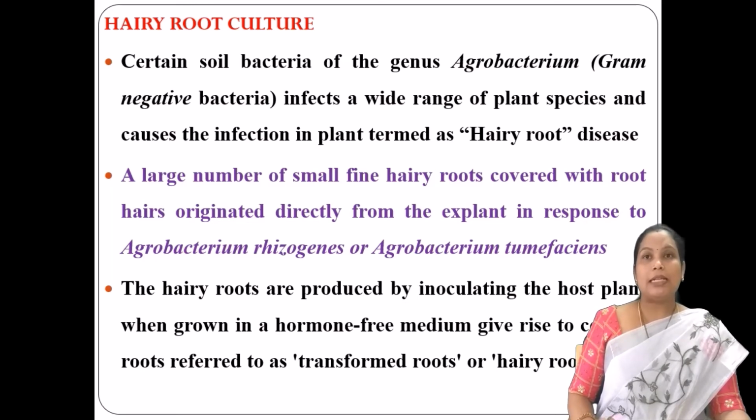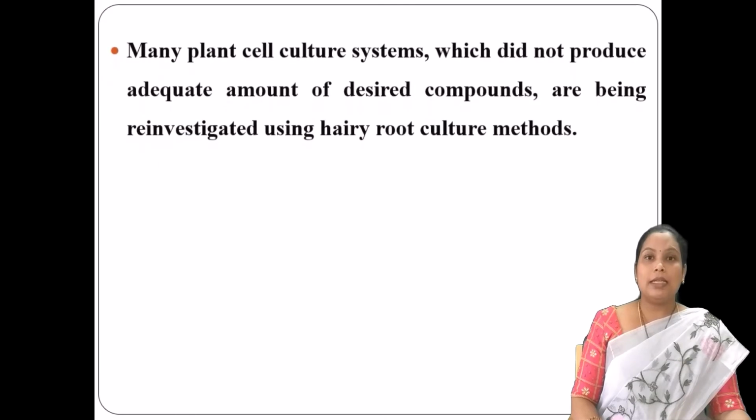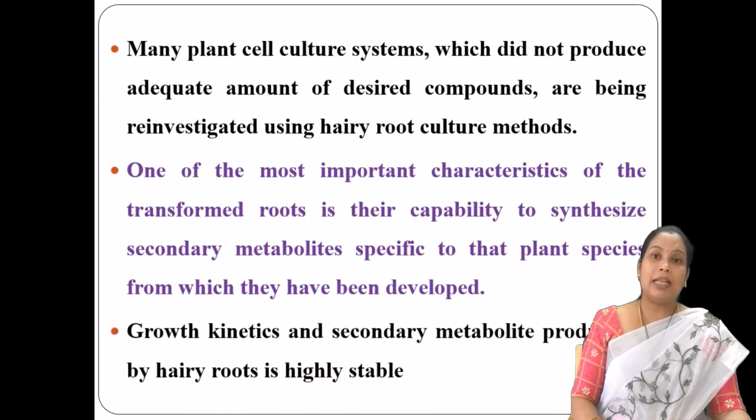We usually employ this method when the plant culture technique does not produce an adequate amount of the desired compounds. In such criteria, we will be using the hairy root culture for reinvestigation. So, in simpler terms, this method is meant for reinvestigation.